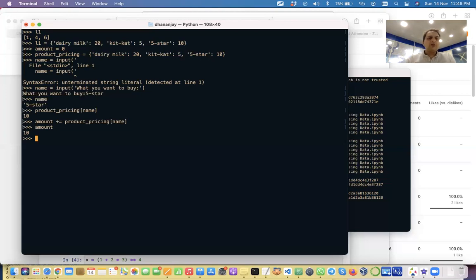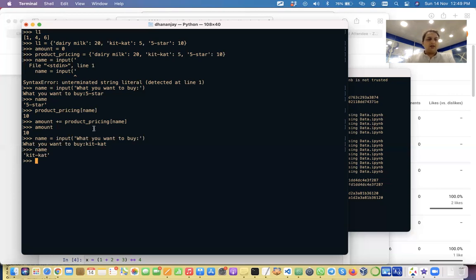What if he chooses 2 items, sir, like Kit Kat, 5 Star, and Dairy Milk? We can ask again, what do you want to buy? So let's say he wants to buy Kit Kat also. So he said Kit Kat, so now the name is Kit Kat.